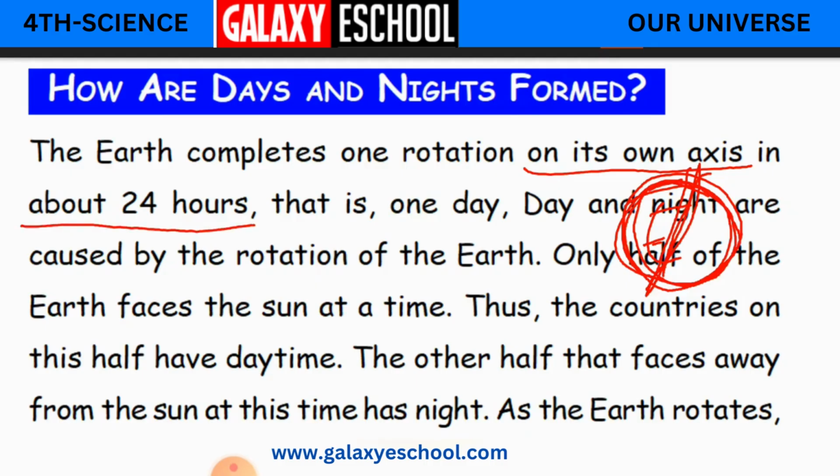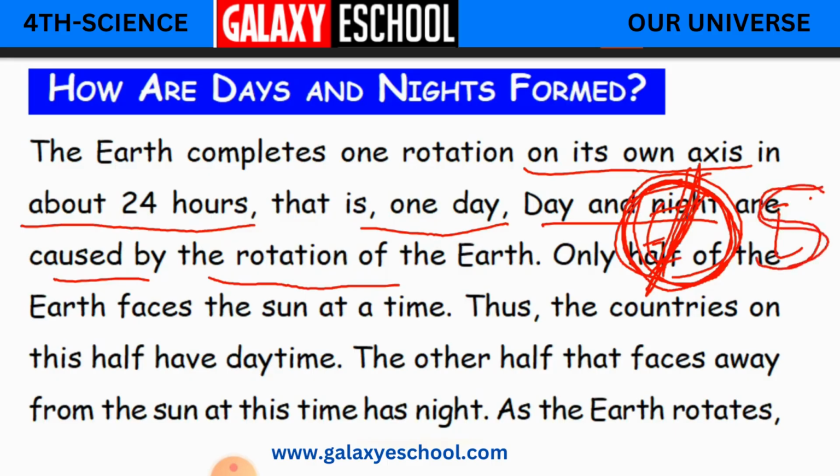About 24 hours. So that is what? 24 hours is equal to 1 day. Now, 24 hours is equal to 1 day in our calculations. And day and night are caused because of this rotation of the earth. Okay, so in this 24 hours what happens? The part of the earth that is exposed to the sun will be having the day and the other part will be having the night.